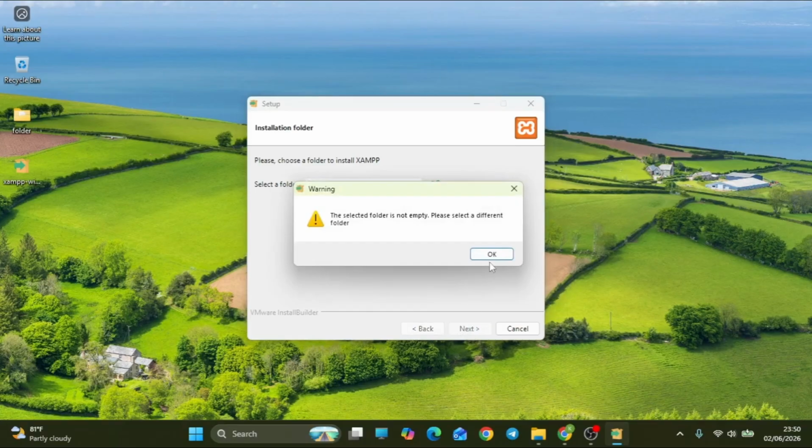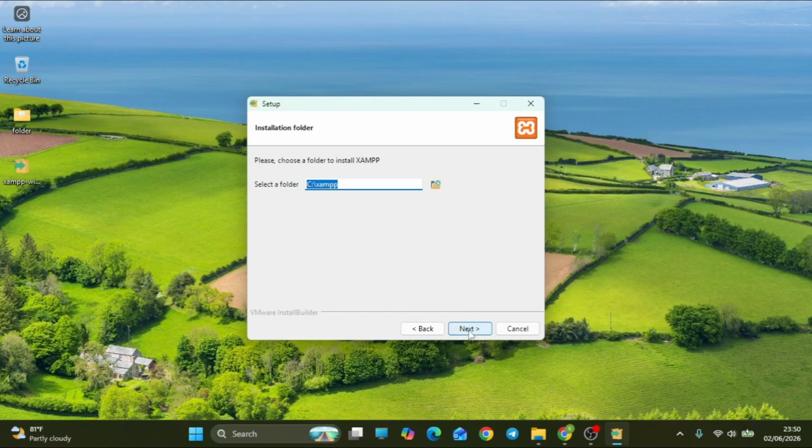It usually just means you've had XAMPP installed on your computer before and some old files or settings are conflicting with the new installation.